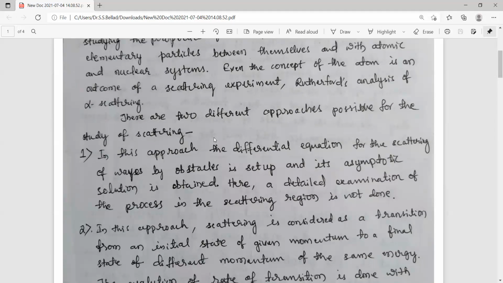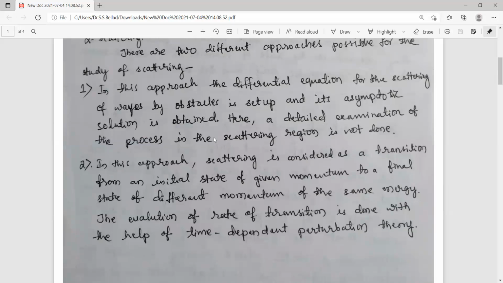There are two types of approaches when we study the scattering processes. One, in this approach, the differential equation for the scattering of waves by obstacles is set up, and its asymptotic solution is obtained.